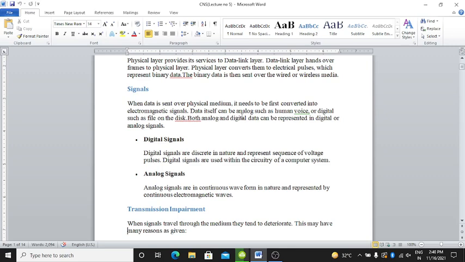Like that, analog signals are in continuous wave form in nature, a sine wave, and are represented by a continuous electromagnetic wave. Digital signal is discrete in nature, and in an analog signal the signals are in continuous wave form and represented by a continuous electromagnetic wave.